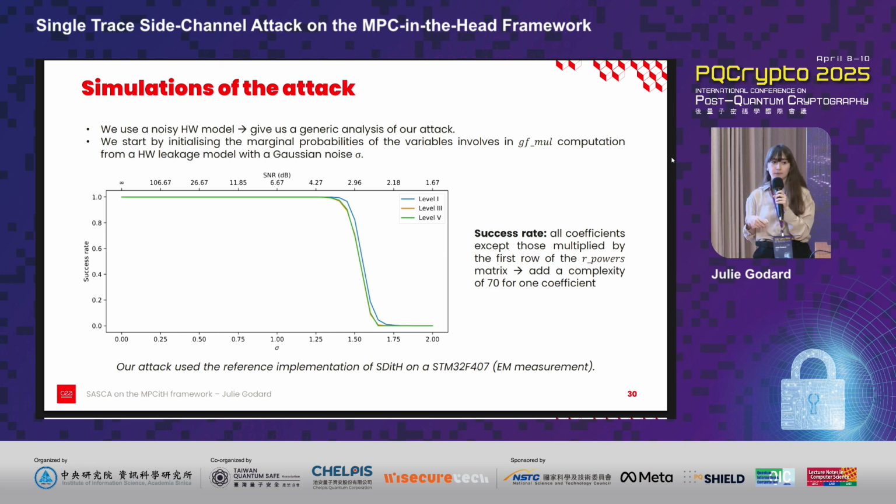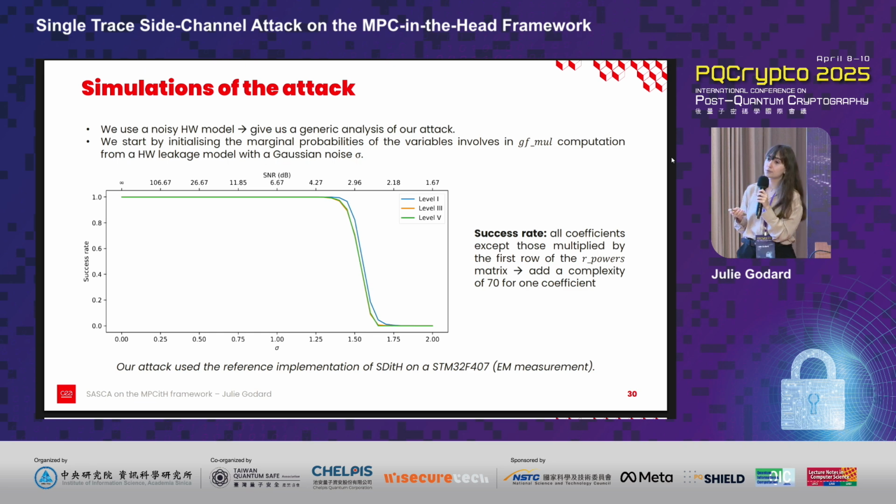We can see that for security level 1, we are able to recover all the coefficients of SA for noise level up to 1.4, and for security levels 3 and 5 for noise level up to 1.3. But when I say that we have a perfect success rate, that's not really the case, as we are missing 1 coefficient for security level 1 and 2 coefficients for security levels 3 and 5.